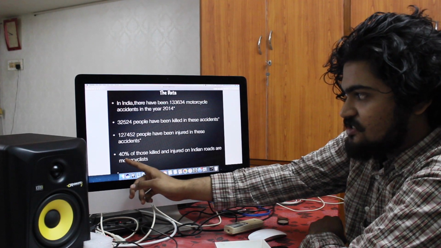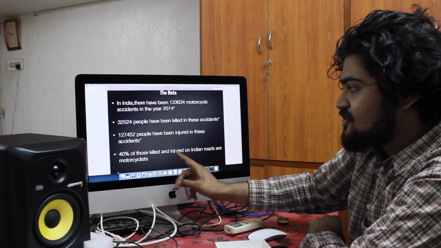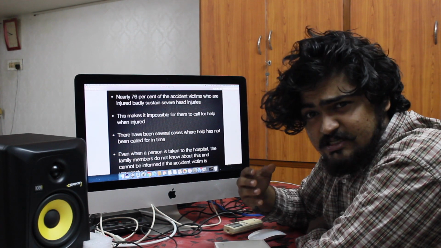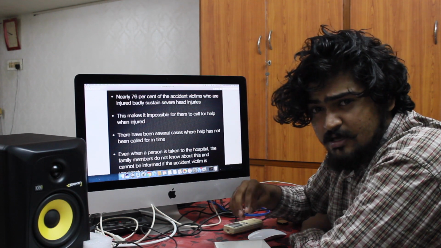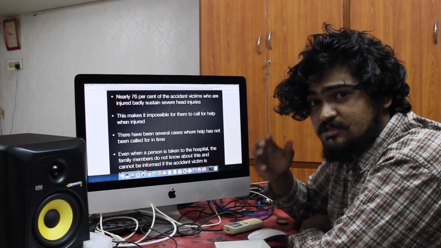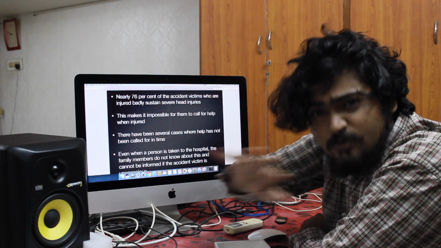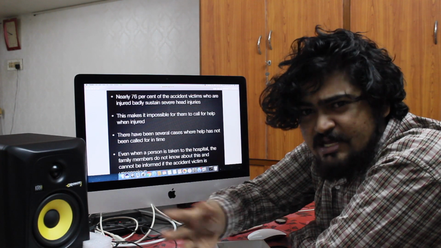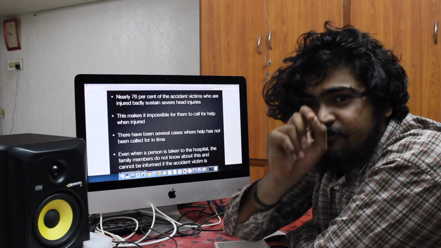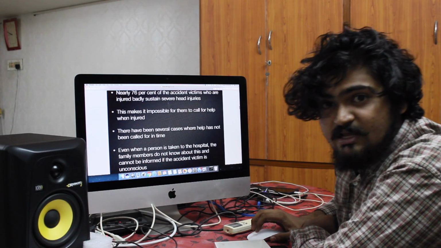And 40%, and this is an important one by the way, 40% of those killed and injured on Indian roads are motorcyclists. Nearly 76%, that's a huge number, ladies and gentlemen, 76% of people who sustain severe injuries, sustain them to the head. A head injury means you don't know what you're doing, you may have fainted, anything can be happening, but you will be in no position to call for help. So there have been several cases where help has not been called for in time.